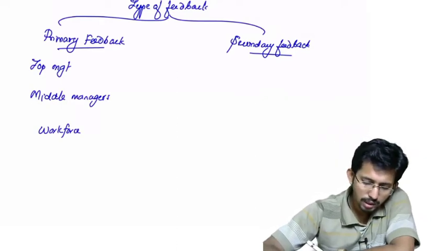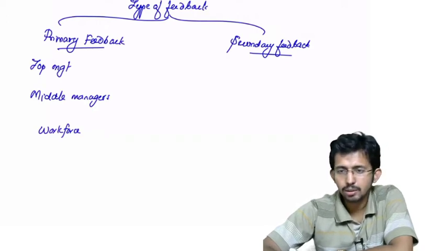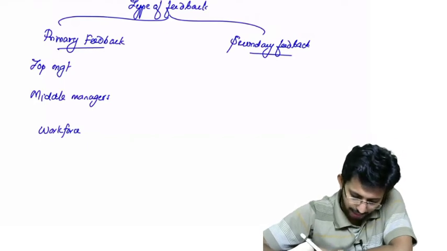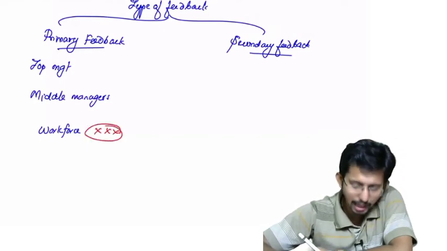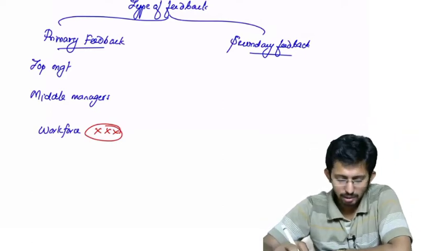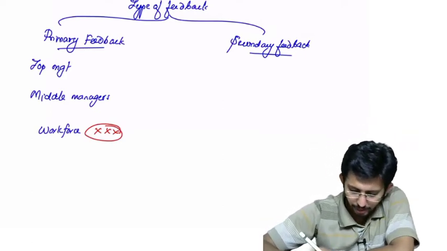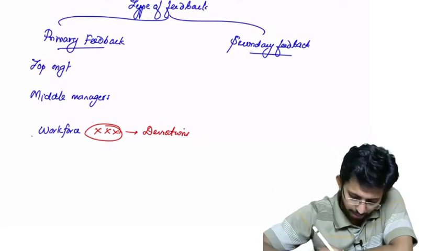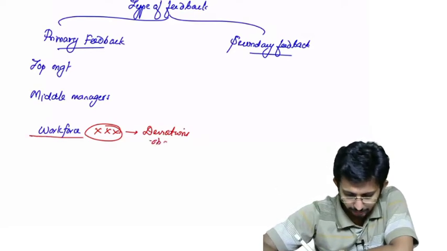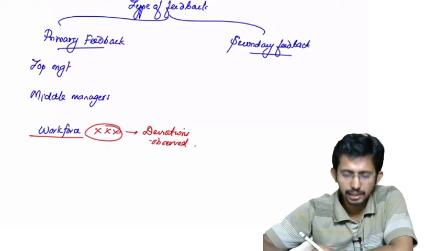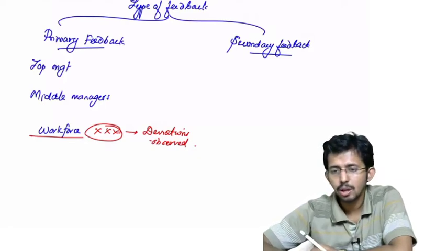Now any deviation or variance will be observed where? It will be observed at the workforce level only, because they are the persons who actually work. Am I right? So any deviation will be found or noticed at the lower level, that is what is known as workforce. Deviations observed.